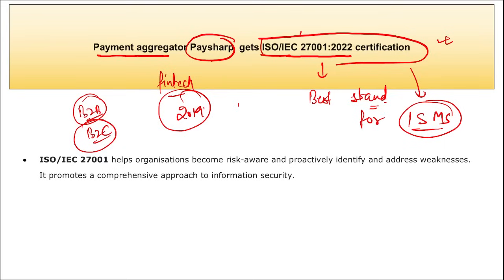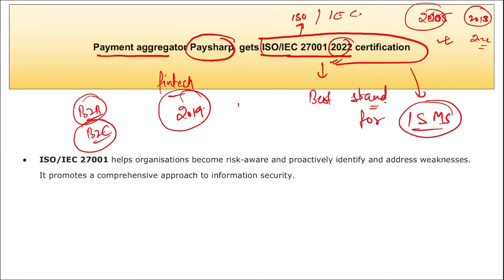If we talk about this certification, it is jointly published by the International Standard Organization and the IEC, that is the International Electrotechnical Commission. And when was it published? It was published in 2005 and then revised in 2013 and then again in 2022. That is the reason it is the revised version of 2022.